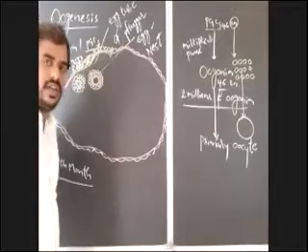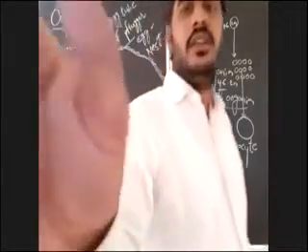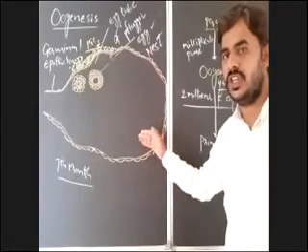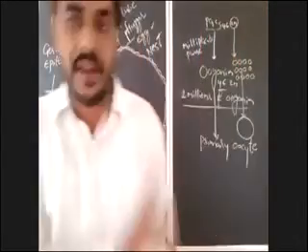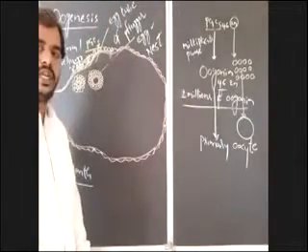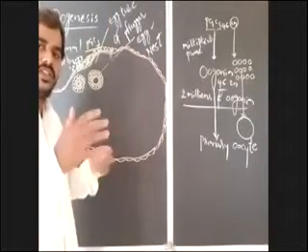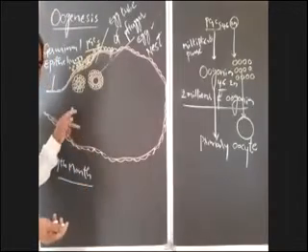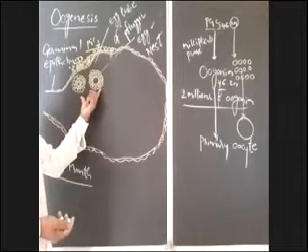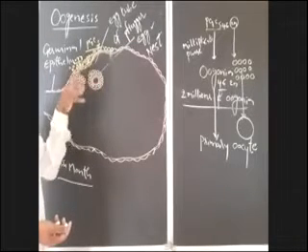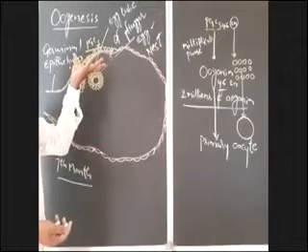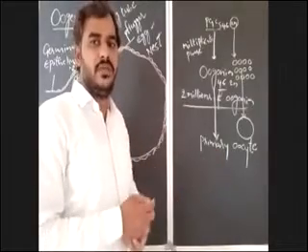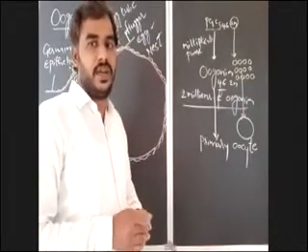How many oogonia are there? How many oogonia will modify into primary oocyte in each egg nest? Only one oogonium. Which oogonium will modify into primary oocyte? Usually, which is large in size, that only starts, right? Once again, in each egg nest, the oogonium which is large in size will start growing and that will modify into primary oocyte. This phase is the growth phase.